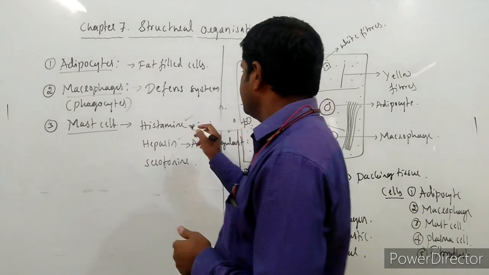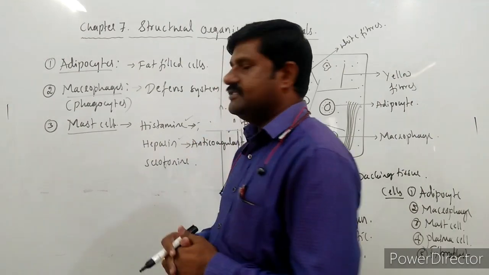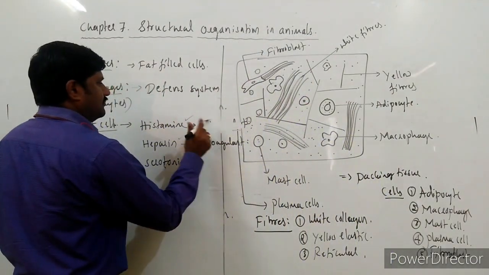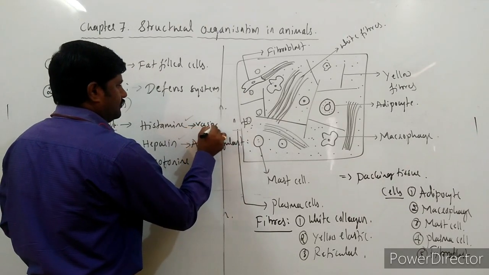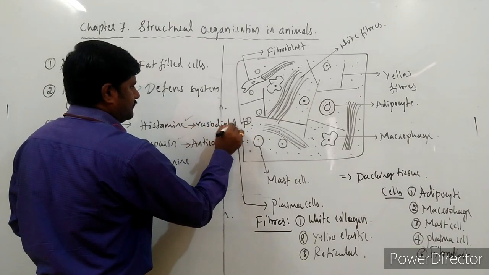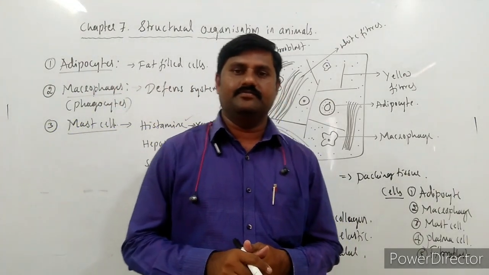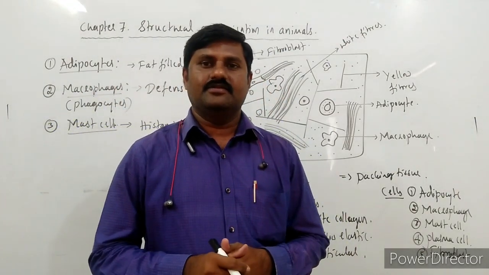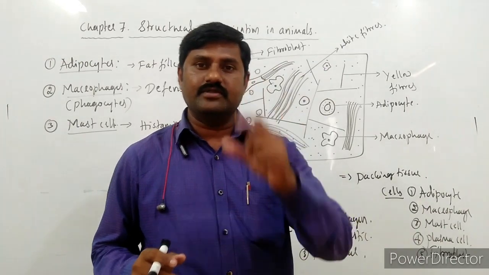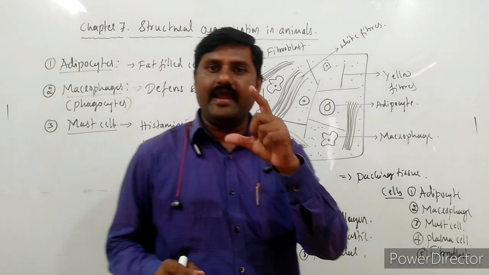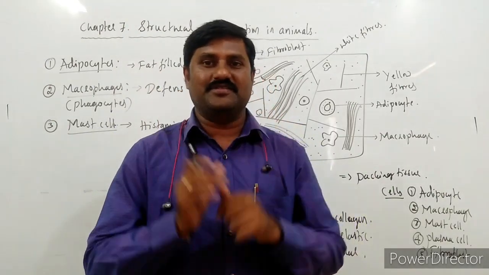And the next one is histamine. Histamine acts as a vasodilator. Vasodilator means blood vessels dilate due to the action of this histamine. When it dilates, the blood pressure reduces.